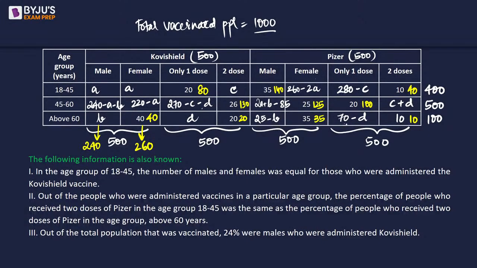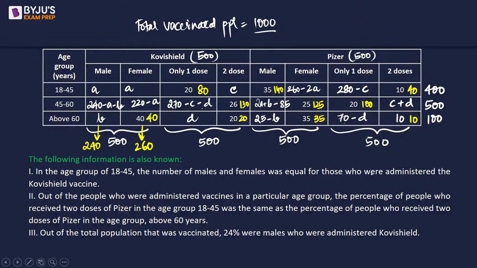280 plus 70 is 350. 350 plus 100 is 450. 450 plus 40 plus 10 is 500. So C and D should cancel out. Now the sum of all the numbers from here to here should add up to give us 500.